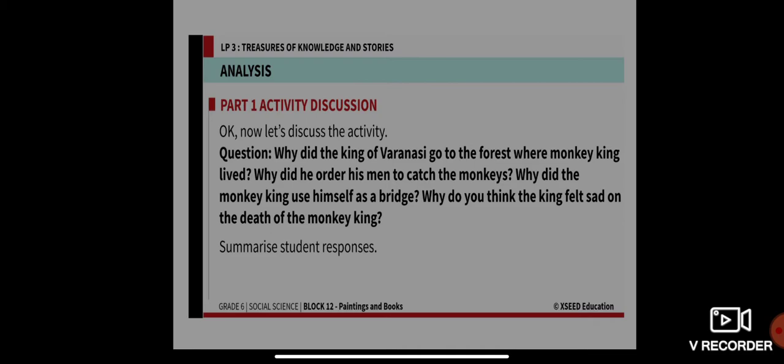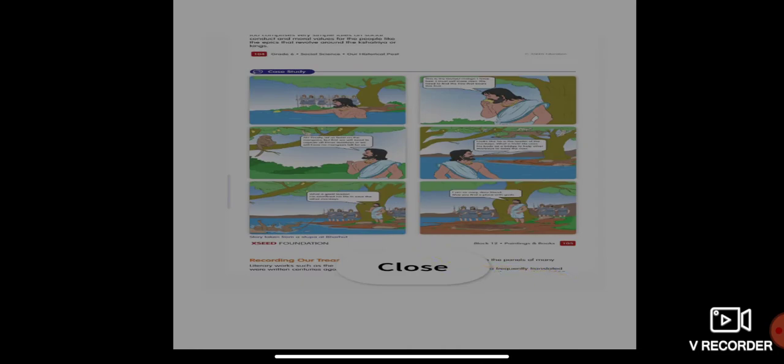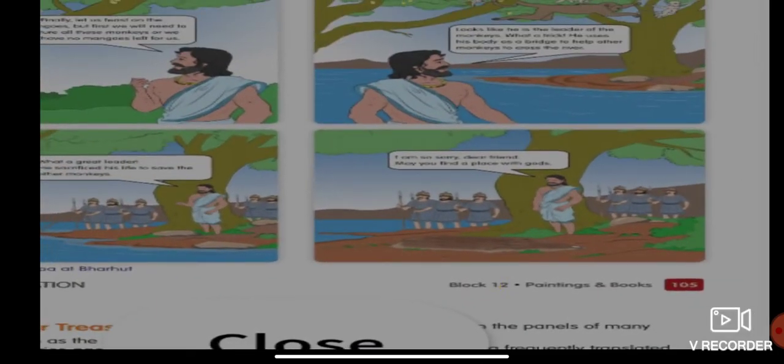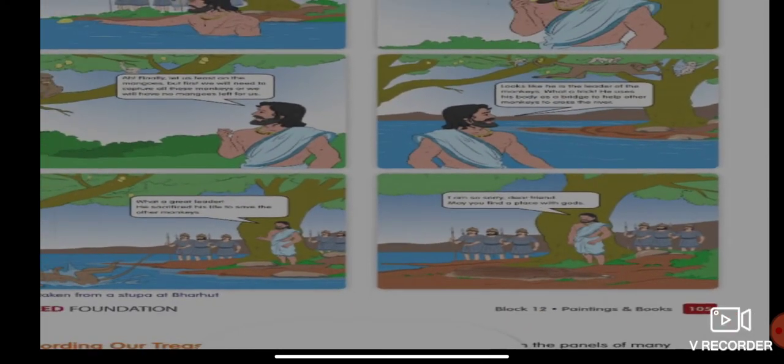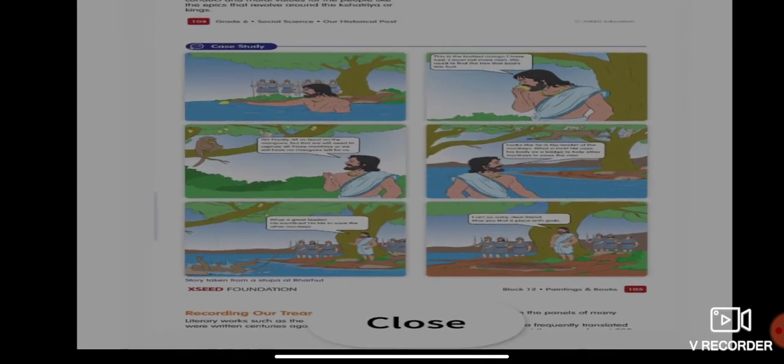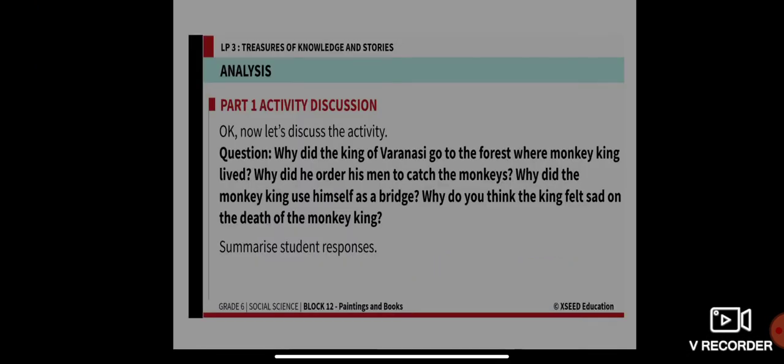Why did the monkey king use himself as a bridge when the soldiers were about to catch the monkeys? At the end of the story, the monkey king was found dead. Why do you think the king felt sad on the death of the monkey king?